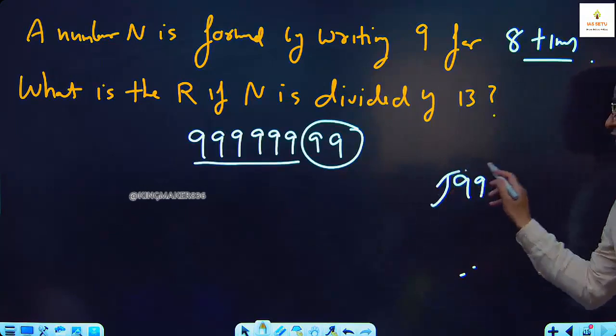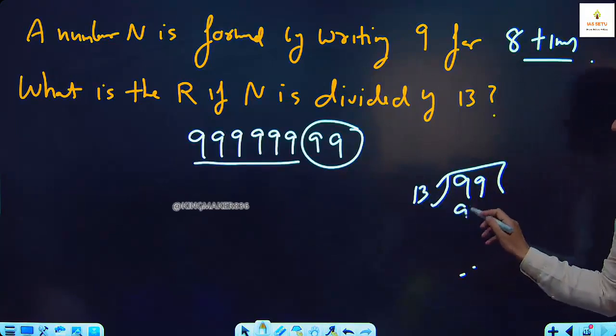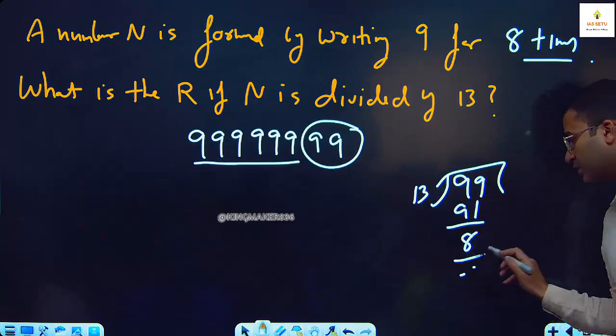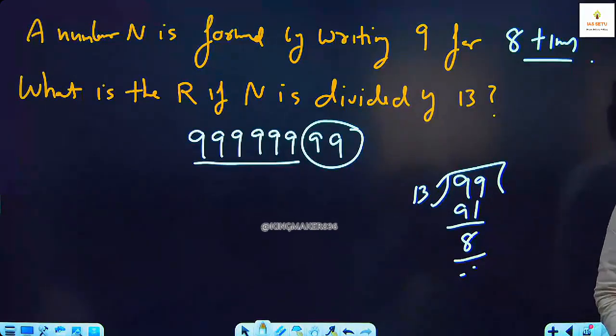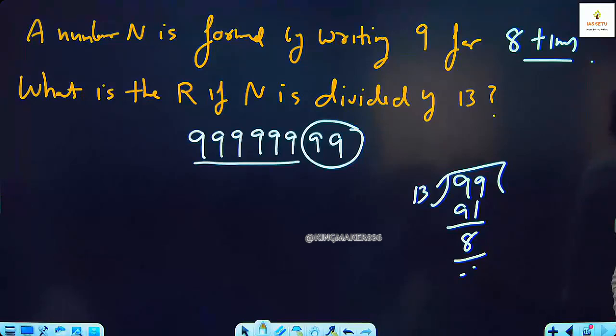So you divide 99 by 13. 13 7s are 91. So your remainder is 8. If it is a 12-digit number, then it is exactly divisible. Otherwise it is not applicable. It is only applicable for ABC, ABC, ABC, ABC.